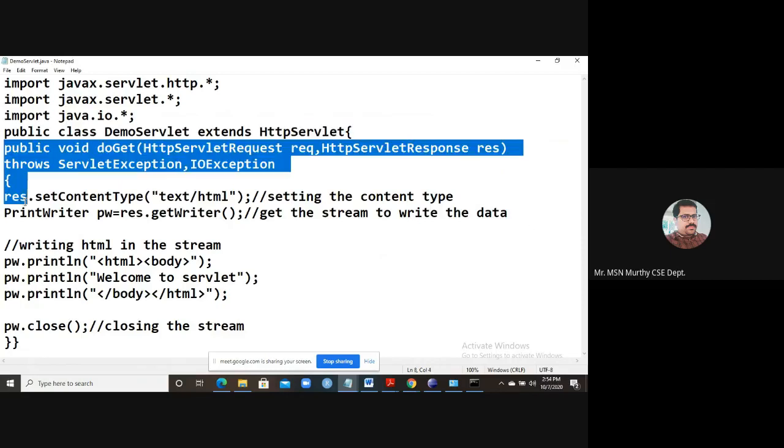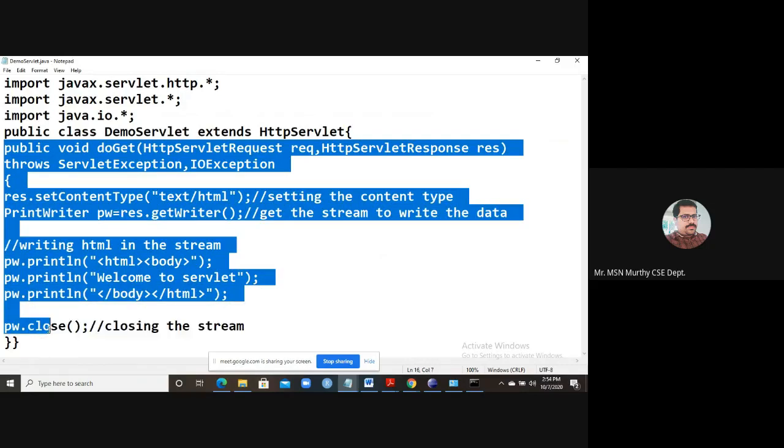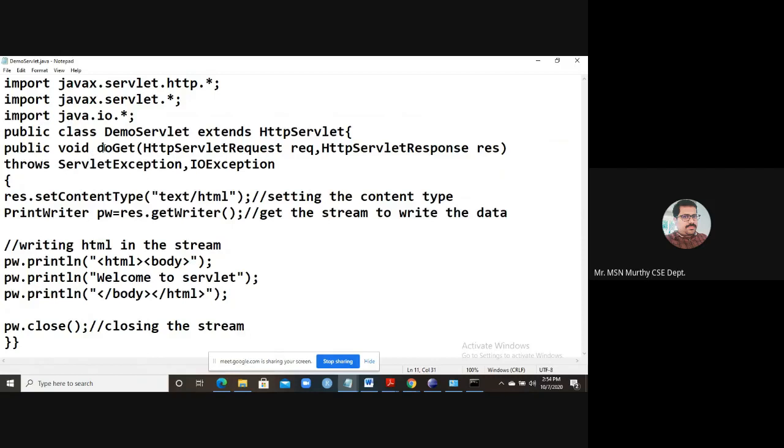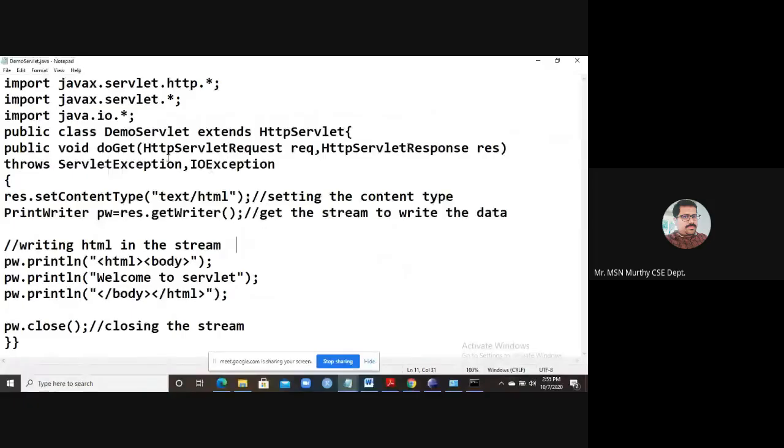So remember this method first, then I shall tell you all the life cycle methods. This is the doGet method. We have doGet and doPost methods together. I will tell you what is GET and what is POST. So, public void doGet. This should contain two parameters: one is the request parameter, another is the response parameter, HttpServletRequest and HttpServletResponse.